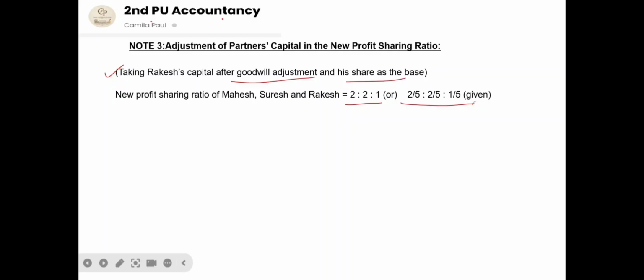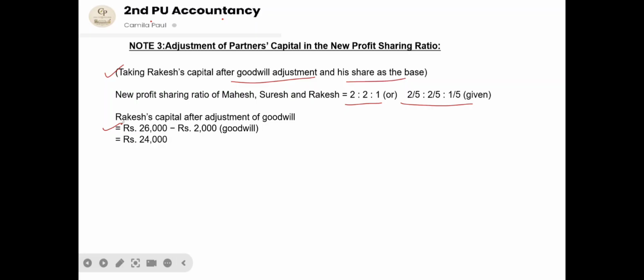So here Rakesh's capital after goodwill adjustment will be 26,000 minus 2,000, that is the goodwill which is valued in the firm and distributed to the old partners, which will be 24,000. Now this 24,000 is the capital of Rakesh. Based on this, we are going to find out the new capital of the firm, taking his share as the base.